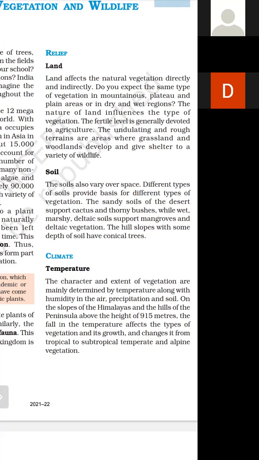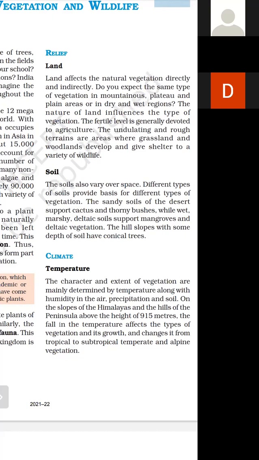As the climate gets colder, either by decreasing temperature or increasing height, it affects the nature and type of growth of vegetation of a place. टेम्परेचर जितना कम होता जाएगा ठंड उतनी बढ़ती जाएगी, और टेम्परेचर कम कैसे होता है? बाय डिक्रीजिंग टेम्परेचर, या increasing height, आप ऊपर चढ़ते जाओगे mountain region में.